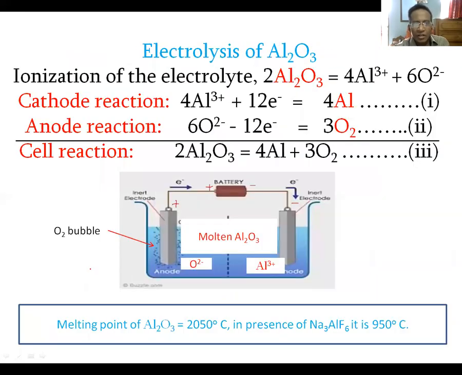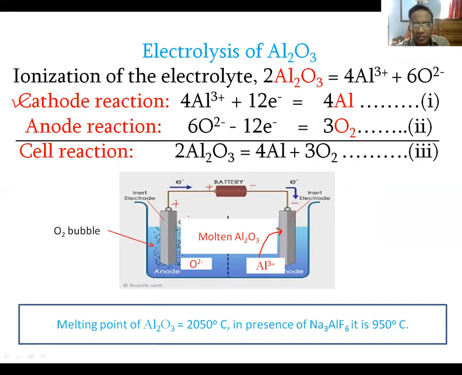Let us discuss the electrolysis of aluminum oxide. Look at the figure. It is the figure for the electrolysis of molten aluminum oxide. Upon melting, aluminum oxide decomposes to aluminum ion and oxide ion. Naturally, the positively charged aluminum ion moves to the negatively charged electrode, that is to the cathode, and according to this equation, aluminum ion accepts electron to produce aluminum metal.